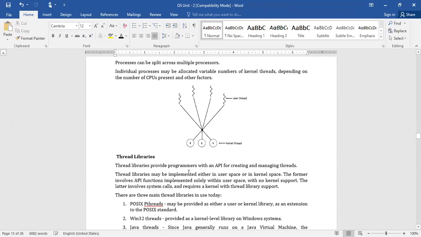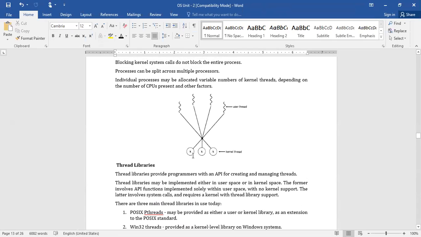All of you observe this diagram once again. For example, this first kernel thread has blocked. Automatically, whatever LWP was connected to this one is going to be blocked straight. So it causes the user thread, whatever user thread was connected to the LWP, to also be blocked.